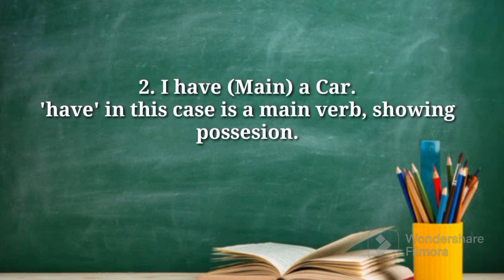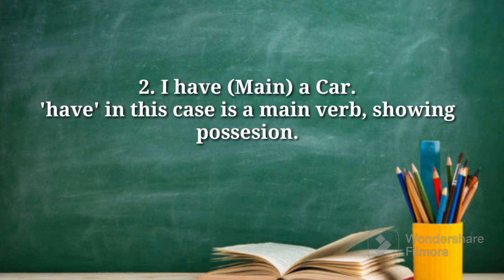Well, let's quickly look at the second example. I have a car. In this sentence, you need to understand an interesting fact: you have only one verb, and you might be confused that even that verb belongs to the category of helping verbs. You can ask me if that's possible.